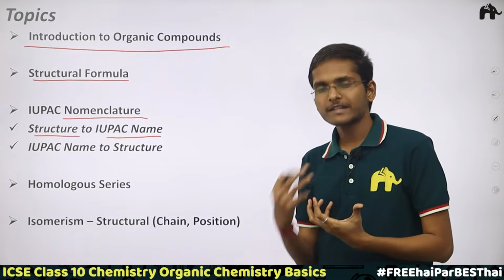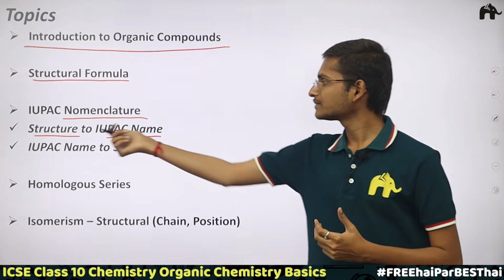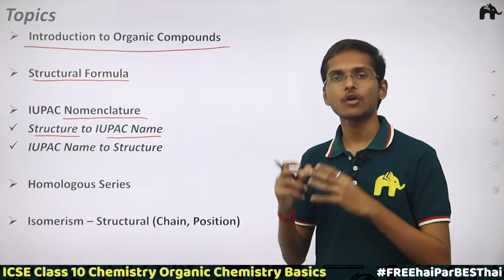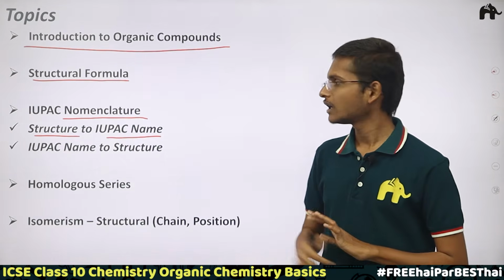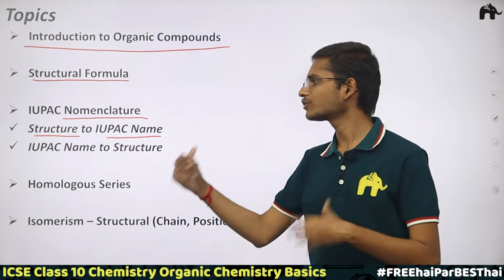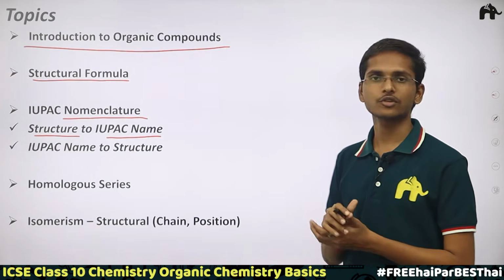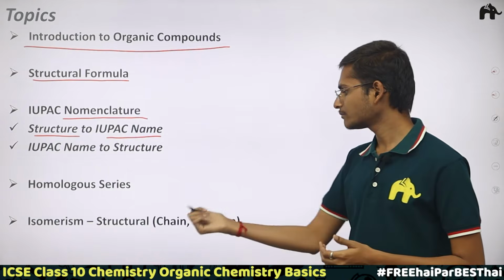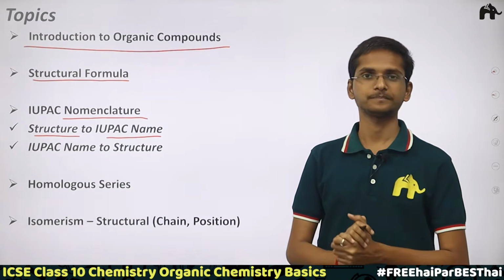The practice part, that is how you would get more understanding of this topic, in the next video, because we are going to practice a lot of organic compounds, how to write the names of the organic compounds from the structure. But after that, in the next video, you would get the practice. Then we would see how to write the structure from the name, homologous series, and the two types of isomerism, in which only a single type of isomerism, structural one, but structural isomerism has two types, chain and position.